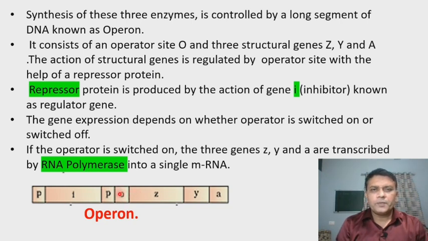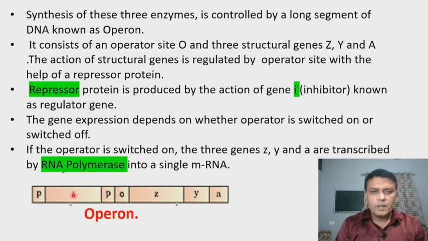The operator site, or operator gene. These structural genes, or their action, is controlled by the operator site with the help of a protein called a repressor protein. Now this repressor protein is produced by the action of the I gene, which is also called the inhibitor gene and the regulator gene.